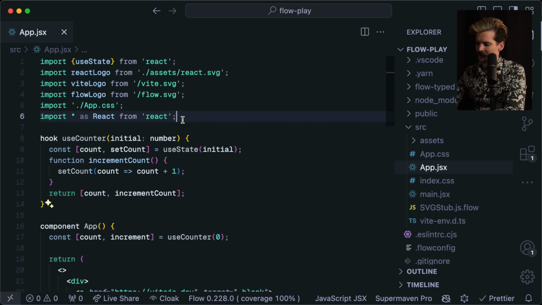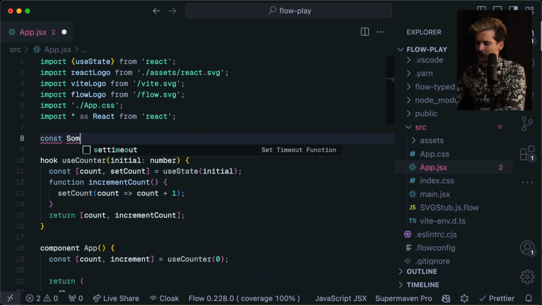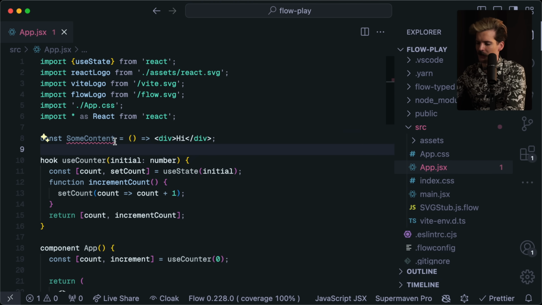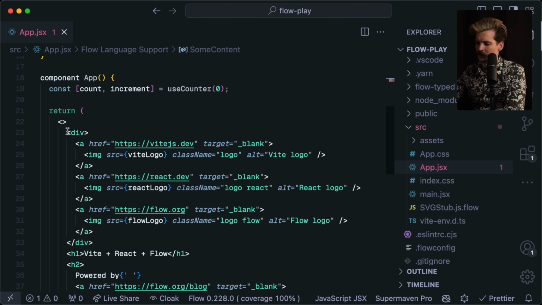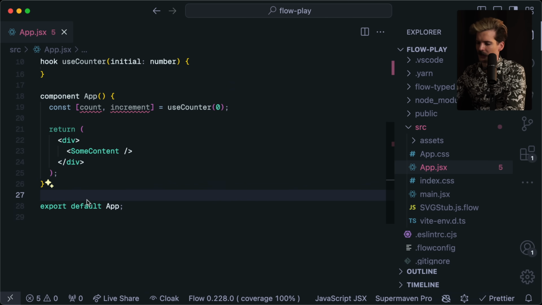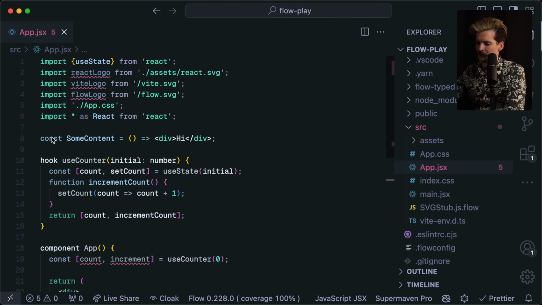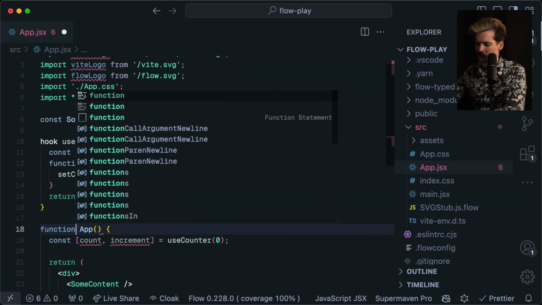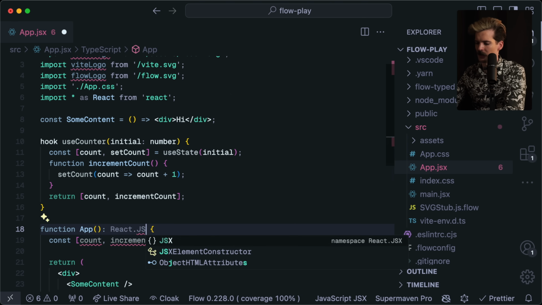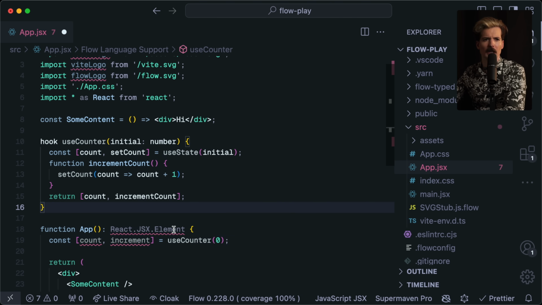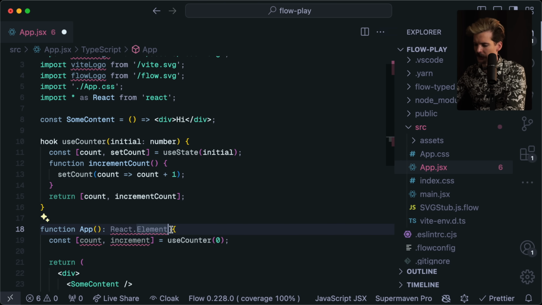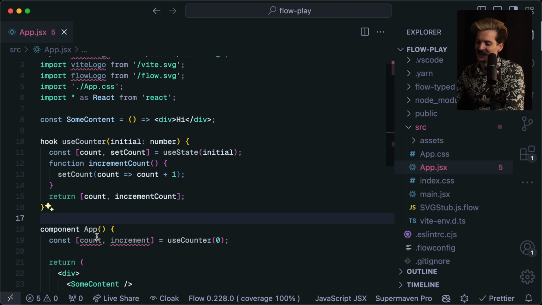Nice. So what happens if I just do this the wrong way? const someContent equals div hi. Cool. It's immediately mad at me because it's assigned but never read. Cool. We'll read it down here. Gonna delete everything here. Cool. And that works. I'm guessing this is very easy for it to infer. It's React.jsx.element the type. So I change this to function App, React.jsx.element. No? Is this React.Element? Requires additional stuff. Cool. We don't care. I'm already seeing why this is so useful. That makes life much easier.